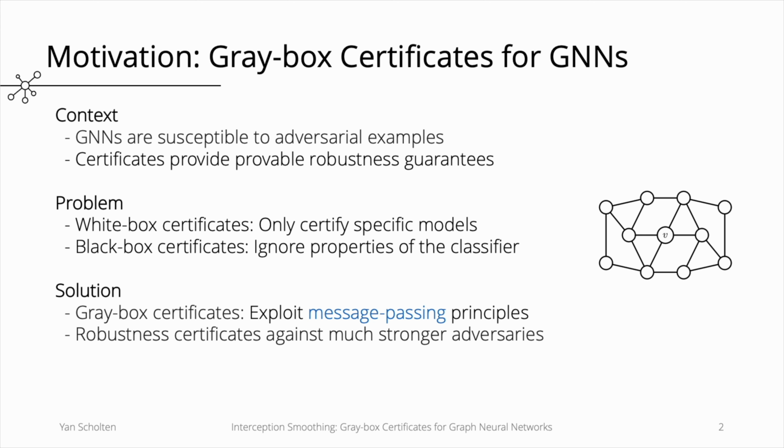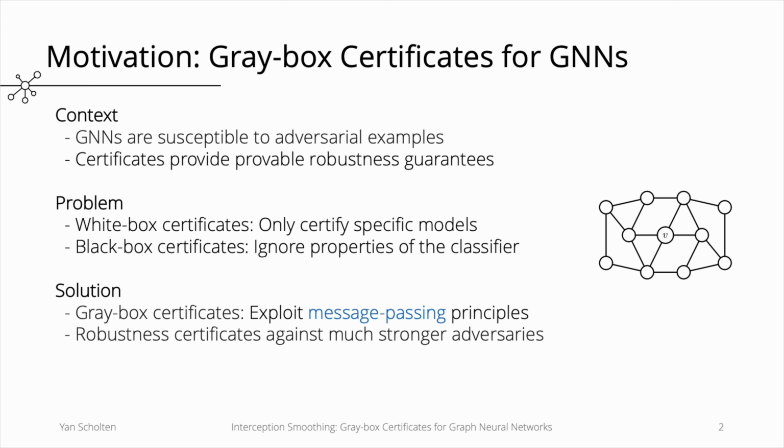We know that graph neural networks are susceptible to adversarial examples. To this end, robustness certificates provide provable guarantees for stable predictions under adversarial attacks. However, there are only two types of certificates for graph neural networks. On the one hand, white box certificates can certify specific models, but once we introduce new architectures, we will have to derive such certificates from scratch. On the other hand, black box certificates are model agnostic, but they also ignore important properties about the underlying classifier.